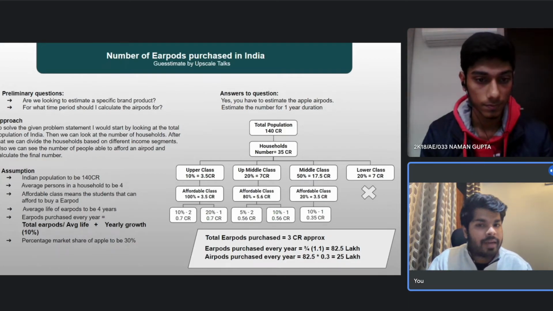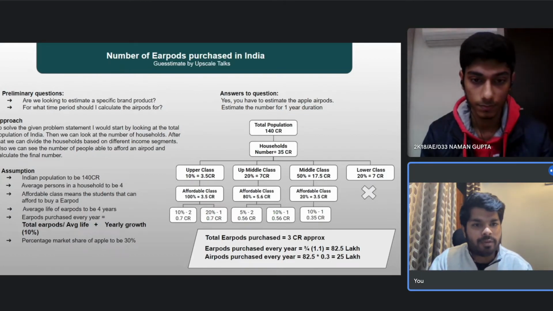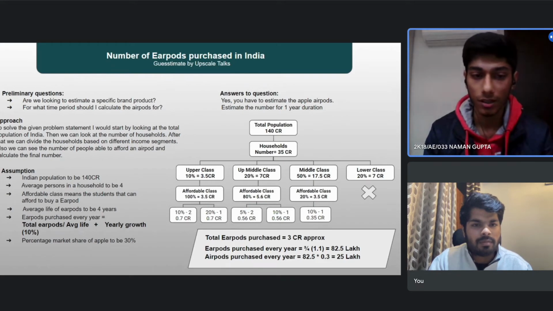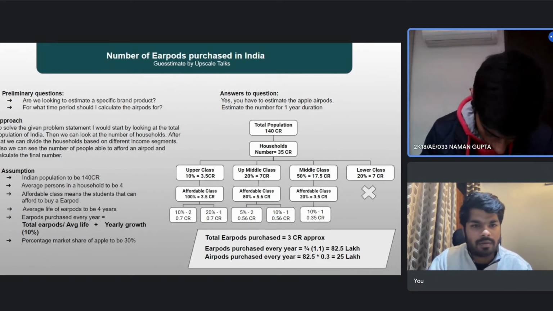I think it's on similar lines to what you have, but I think we could have made more segregations, because honestly it's not that clear to me what you actually mean by affordable class. If given the opportunity, what else can you improve in this approach? All right. Can I take a few seconds or minutes to think of some alternative approach? Sure.